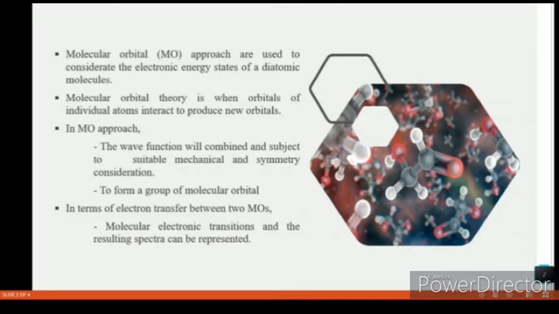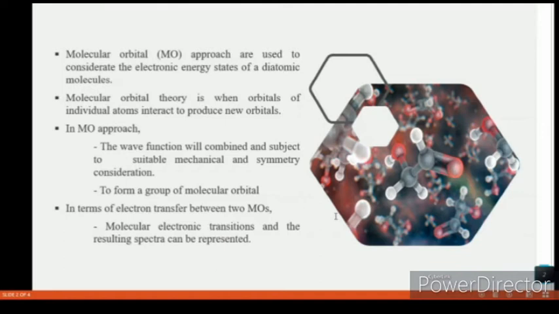In the molecular orbital approach, the wave functions of the individual atoms are called atomic orbitals (AO). These AOs combine, subject to suitable mechanical and symmetry considerations, to form a group of molecular orbitals, whose scope extends across the molecule's entire nuclear structure rather than being centered around a single atom.